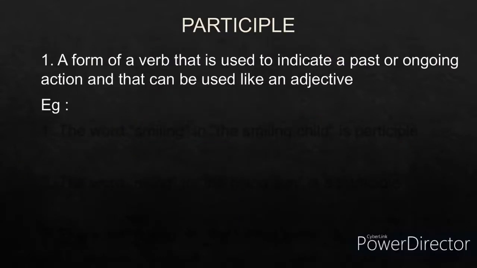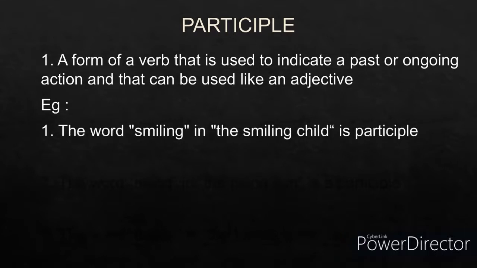Now, what is a participle? A participle is a form of a verb that is used like an adjective. It is used to indicate a past or ongoing action. Remember that it is used like an adjective. What does an adjective do? It modifies the noun or the pronoun. For example, the word smiling in the smiling child is a participle. Child is a noun. So what kind of child? Smiling child. So smiling is a participle. It is a present participle.